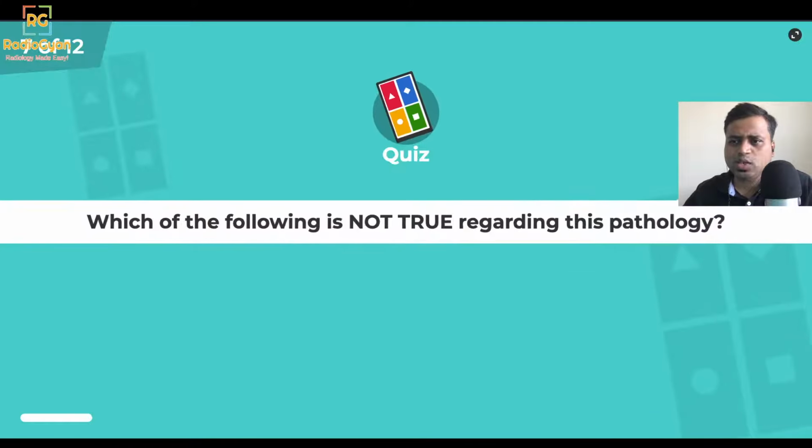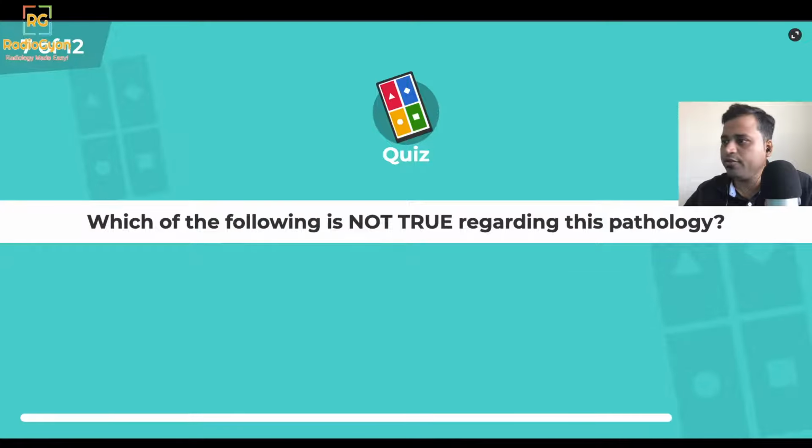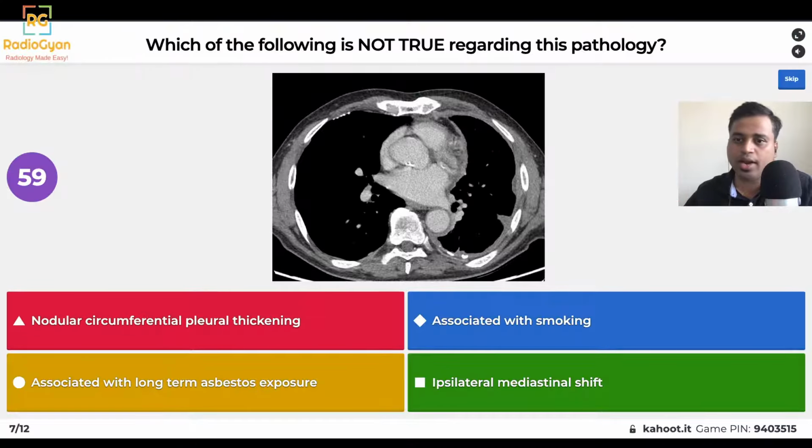Okay, so I think this is question number 5. Which of the following is not true regarding this pathology? This question has 1 minute, so make sure you look at it carefully, try to identify the pathology, and then go over the options. As Amir has rightly mentioned in the chat, this appearance of the spleen is due to different flow rates in the white and red pulp of the spleen.